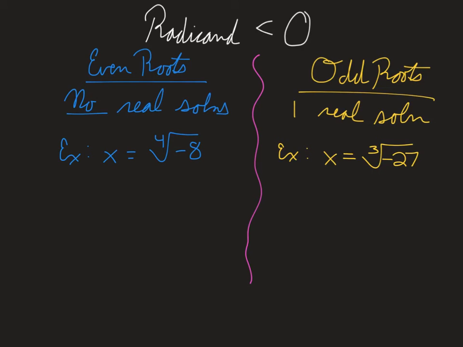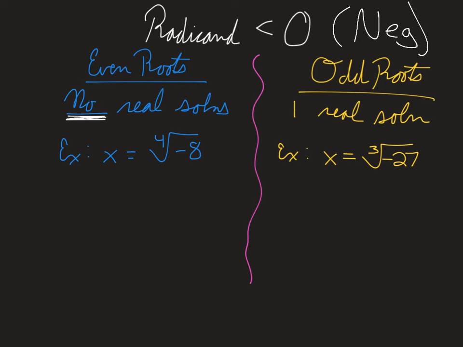If your radicand is less than 0, so that means you have a negative number under your radical, again, your number and type of solution will depend on what type of root you are dealing with. So if we're talking about an even root, if your radicand is less than 0, if it's negative, then you will have no real solutions.